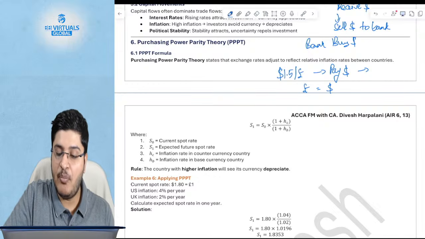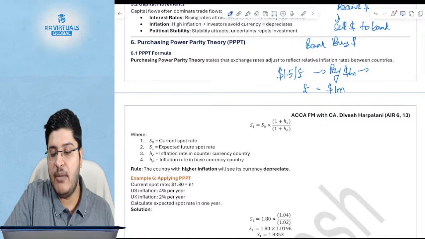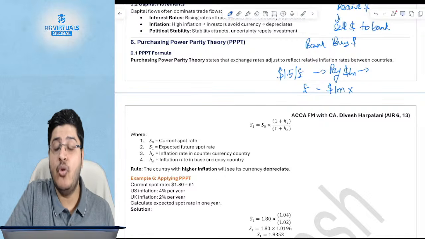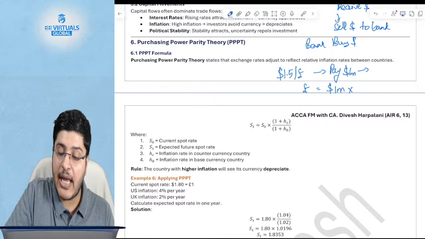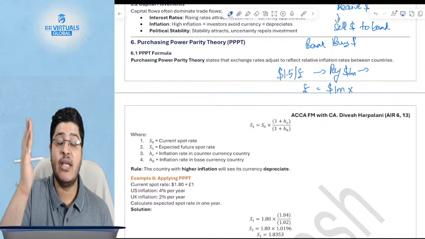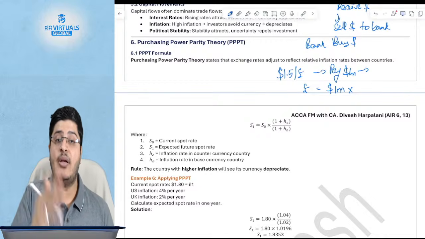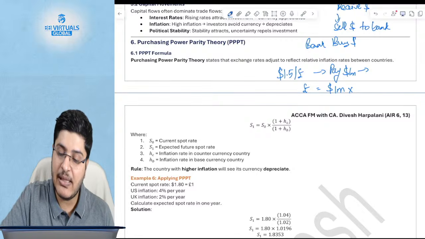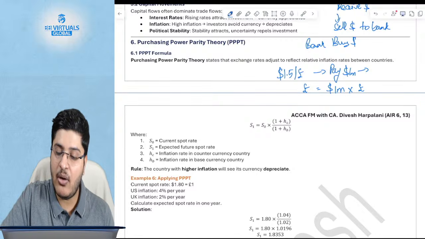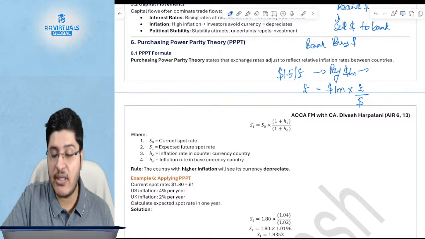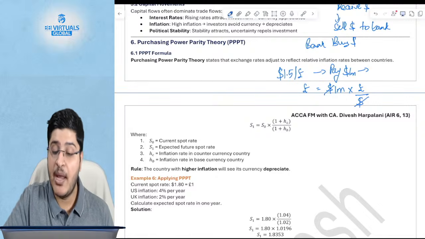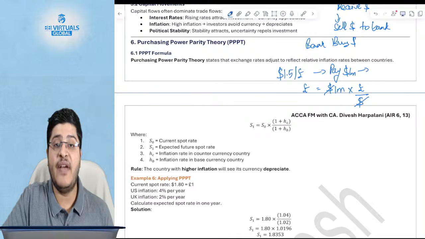Now you have to pay 1 million. So I will say 1 million. What do I have to do? I will have to do a mathematical equation which will effectively cancel out dollars and which will keep pounds. So I will say into pounds by dollars. If I keep such an equation, only then dollars will cancel. But what I have is $1.5 per pound.